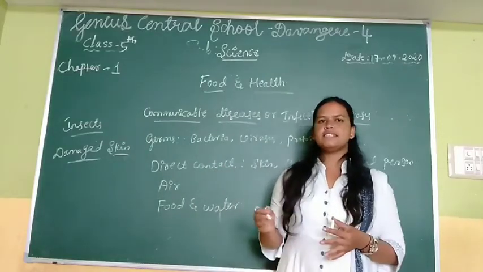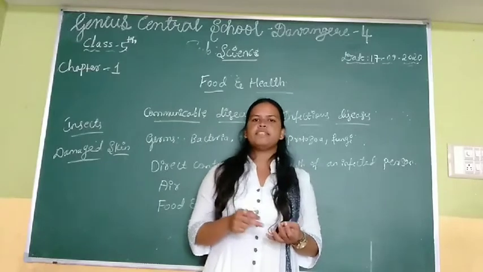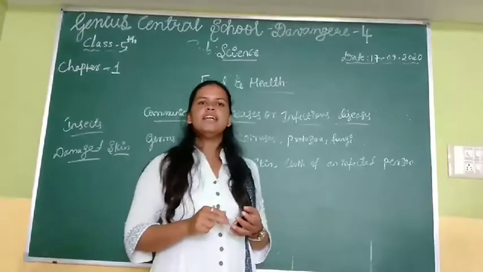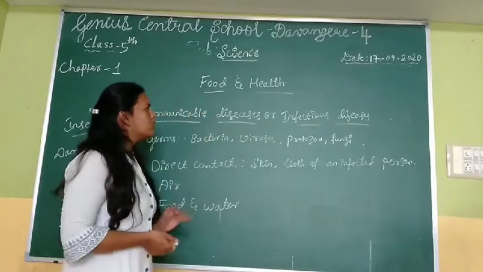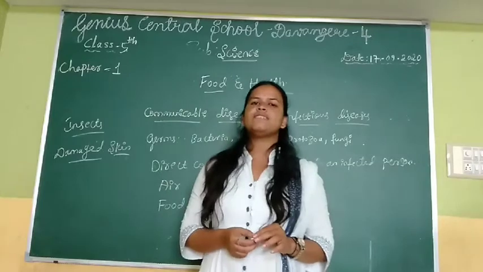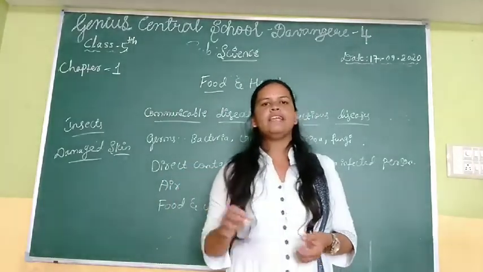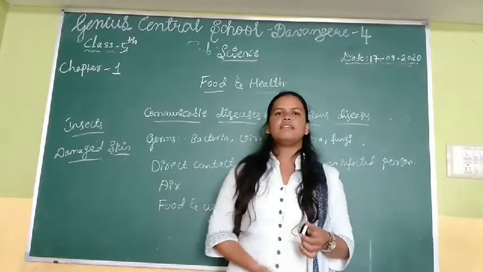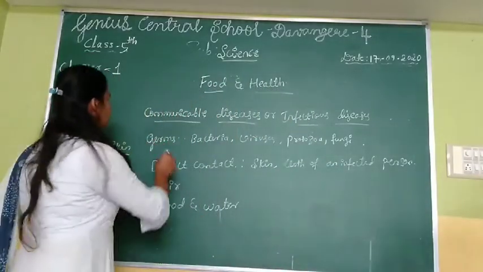And what is a balanced diet? In the balanced diet: carbohydrates, protein, fats, minerals and dietary fibers, that we discussed in the last class. In this class we are going to discuss communicable diseases or infectious diseases. Communicable disease means the disease spreads from person to person with the air or from an infected person. That is called a communicable disease. That we will discuss in today's class.